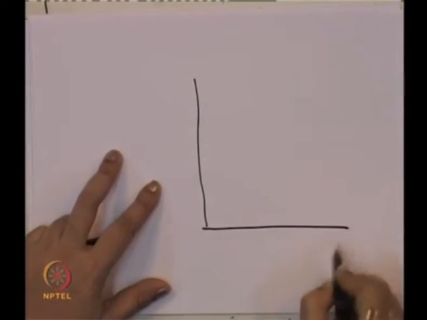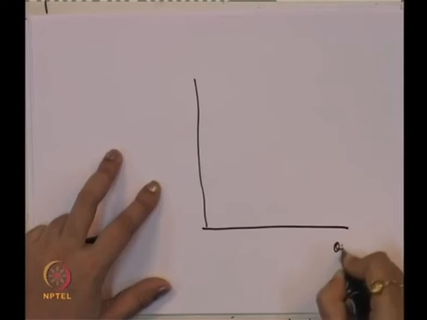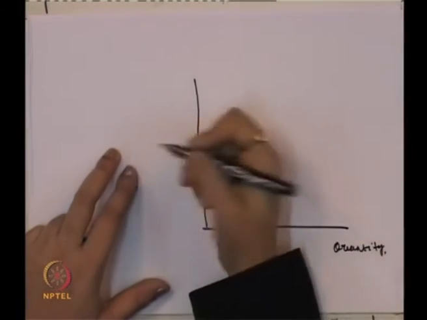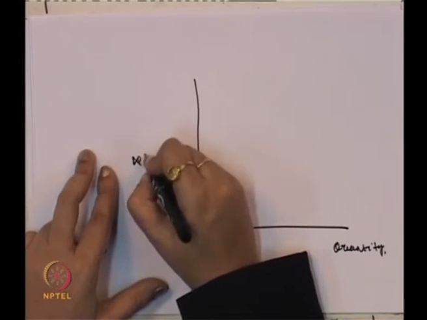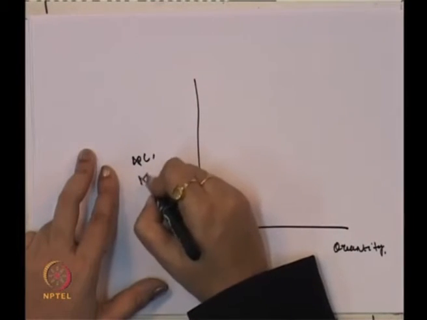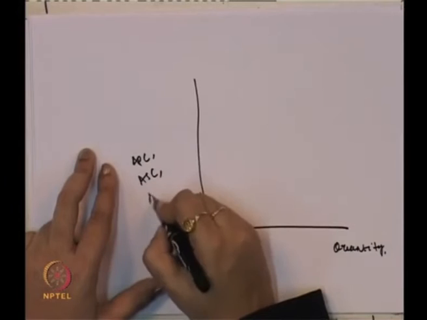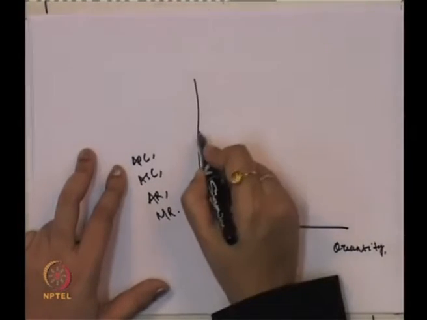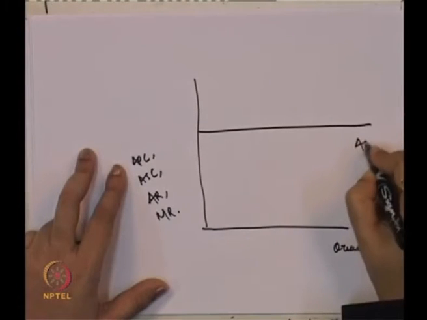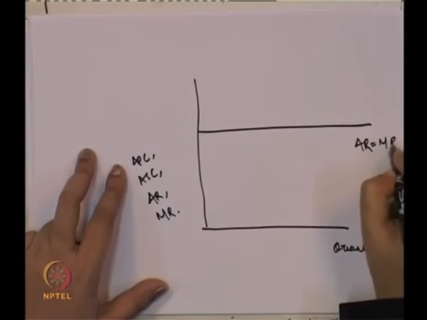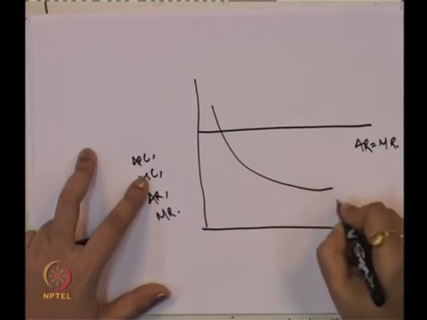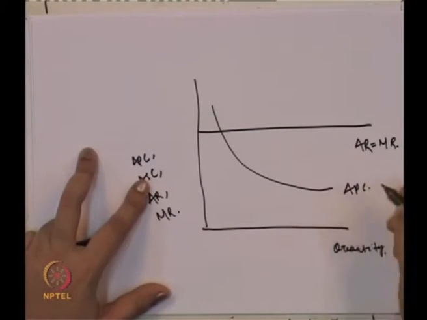So to start with, we will see, we'll take quantity over here. We can take average product cost, average selling cost, average revenue and marginal revenue. For simplicity, we have taken average revenue equal to marginal revenue. This is our average product cost.